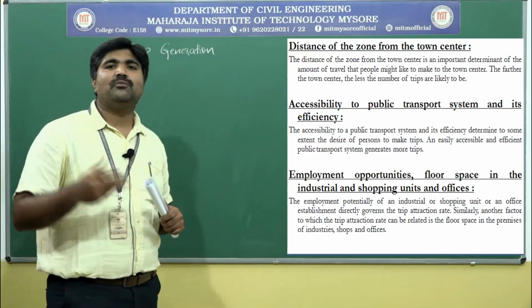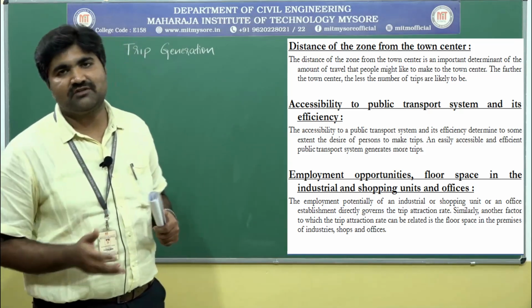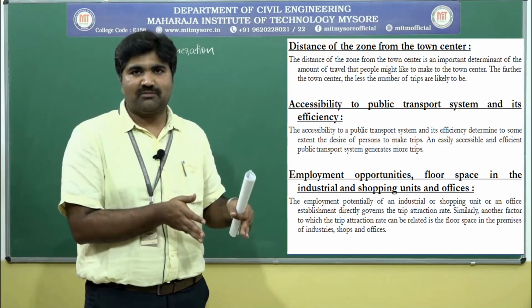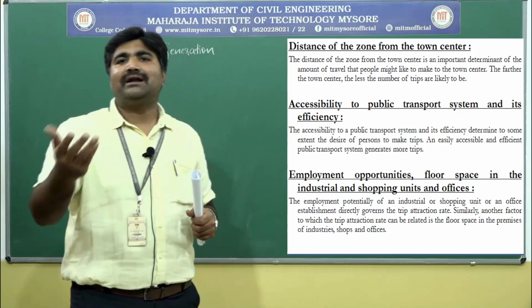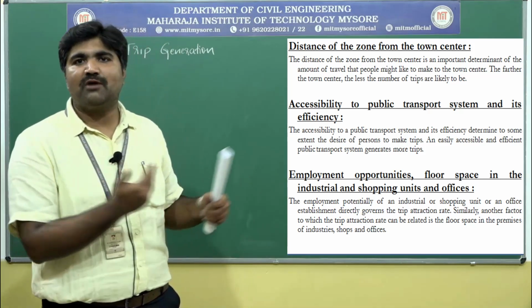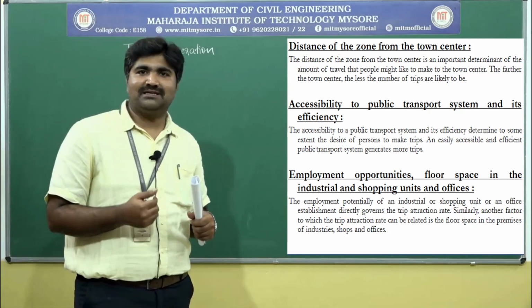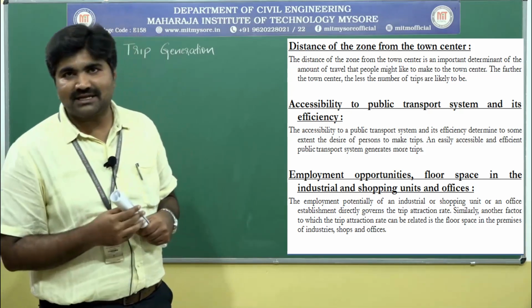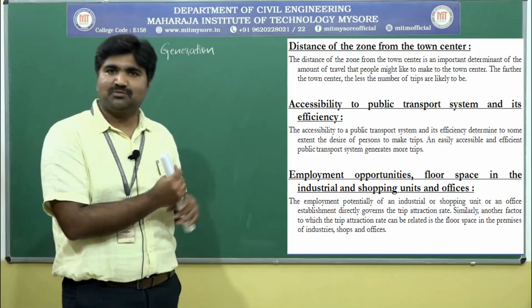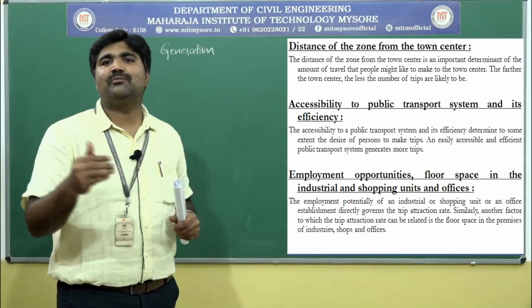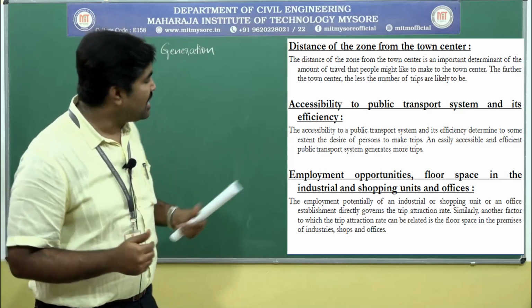Next, accessibility to public transport system and its efficiency. If you have a good public transport system, at that time we may be attracted to make more trips because it is more convenient. If you take the example of any metropolitan city, congestion will be high. At that time, if you have a good public transportation system, this attracts people to make more trips.